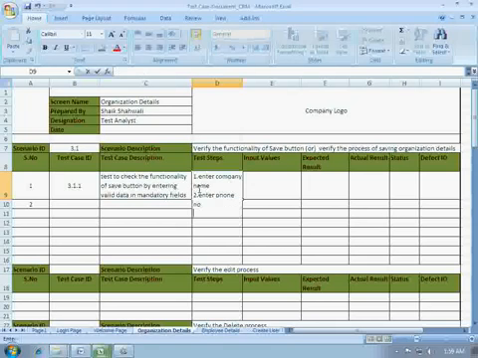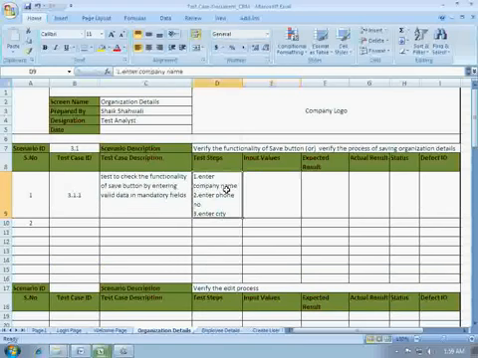Third one, enter city. So the test step is this: input values.